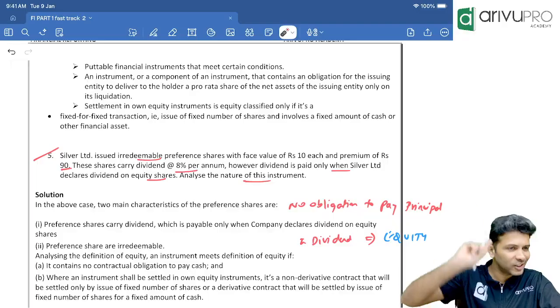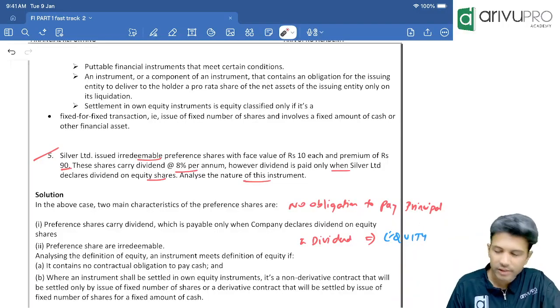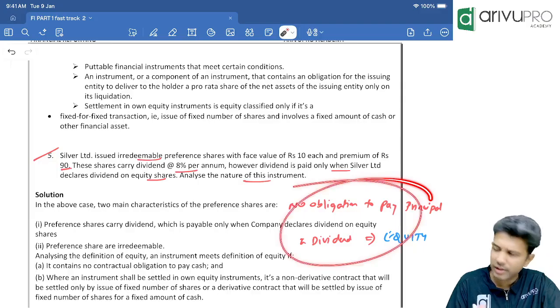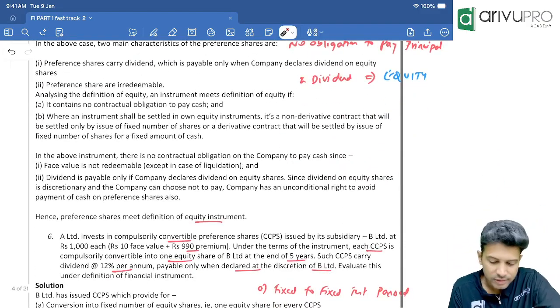How to do accounting? Don't worry about all that. We are just in the classification stage. This is over according to me. They've just given the story here. No need for the story; this much is enough. Next one now. Next, now look at this.